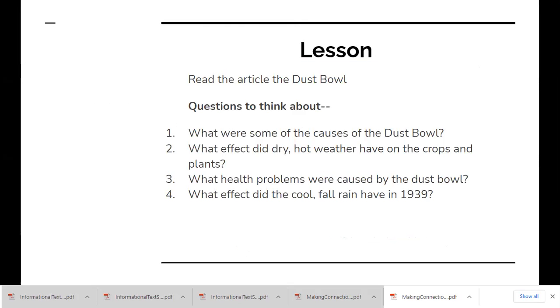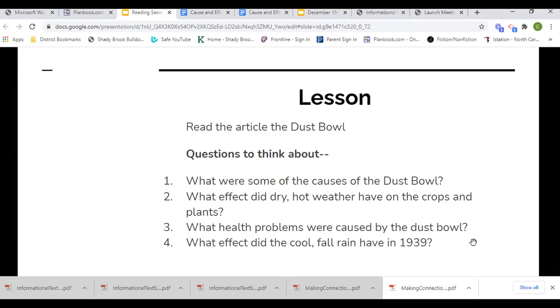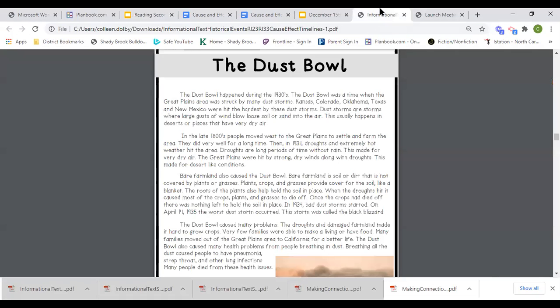Let's read the article, The Dust Bowl. While we're reading it, let's think about what were some of the causes of the Dust Bowl? What effect did dry, hot weather have on the crops and plants? What health problems were caused by the Dust Bowl, and what effect did the cool fall rain have in 1939? Let's first go to the article.